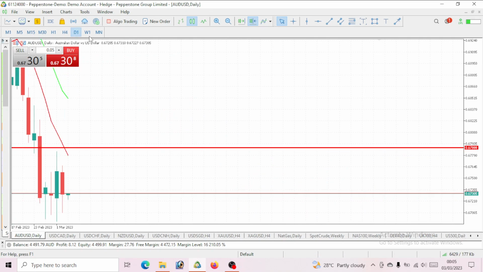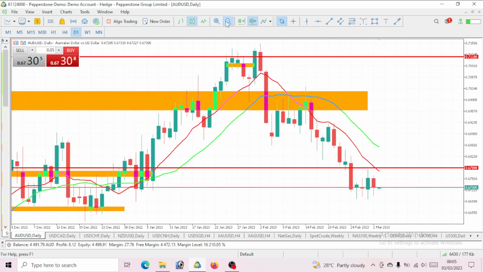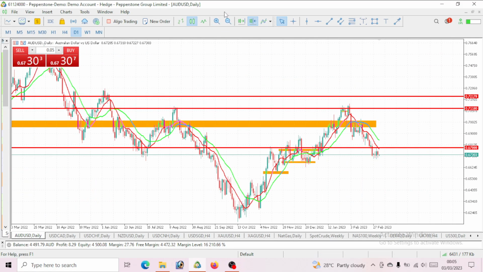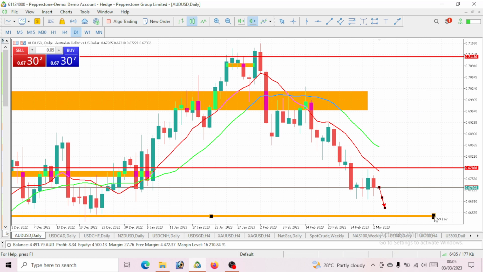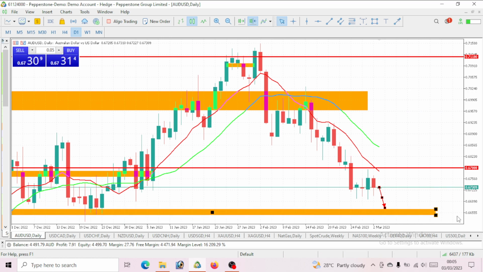So when you take a look at this daily time frame, we are not really getting much movement on AUD USD. I am expecting it to actually drop. I would love to see it drop to take out these lows, which is a level of 0.66. Currently, we are trading at 0.67. But the market is reacting in a certain way that we can't really predict the movement. Probably from next week, we should expect this drop.